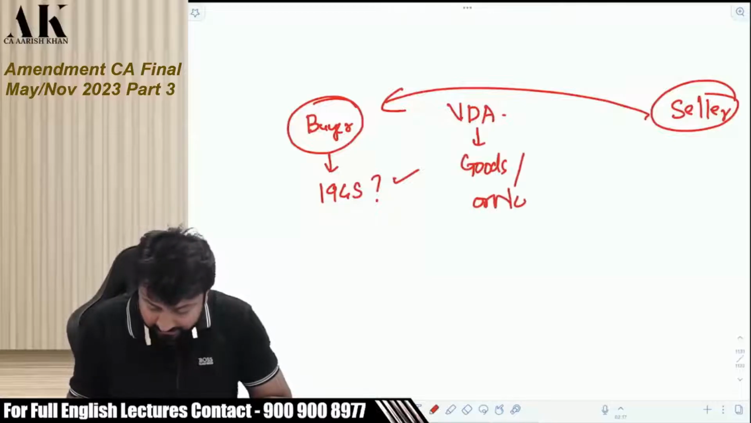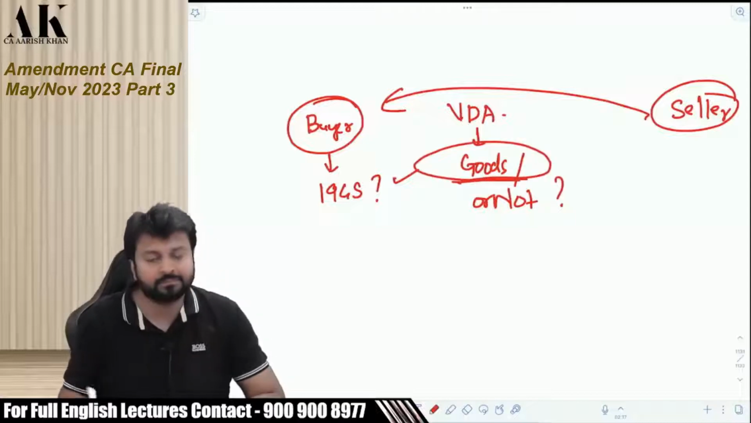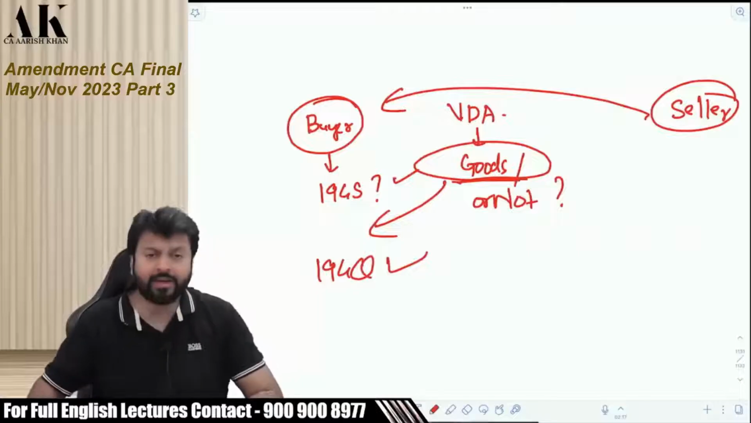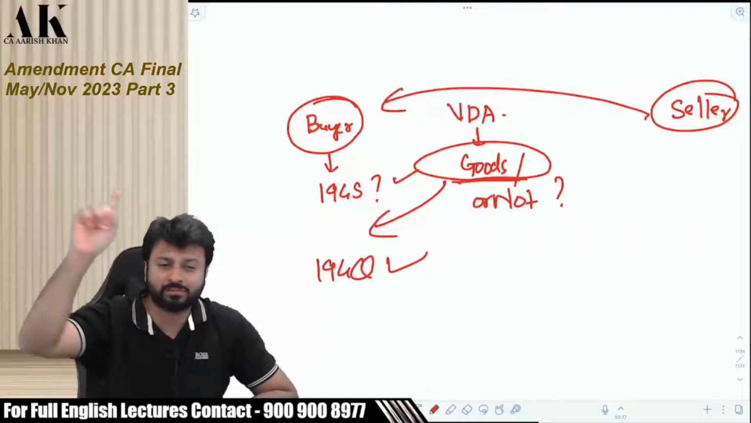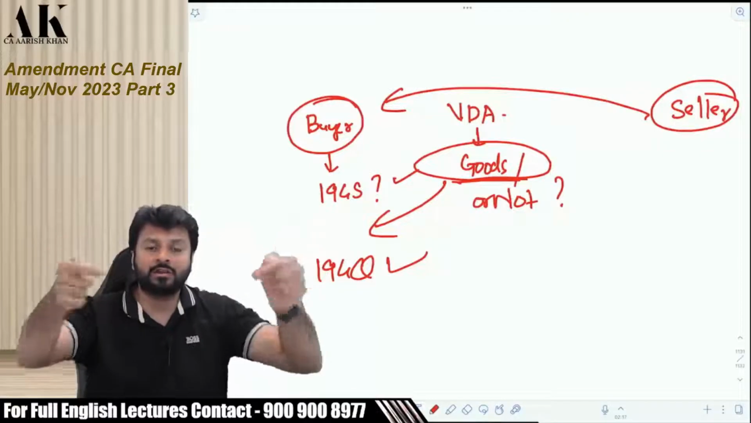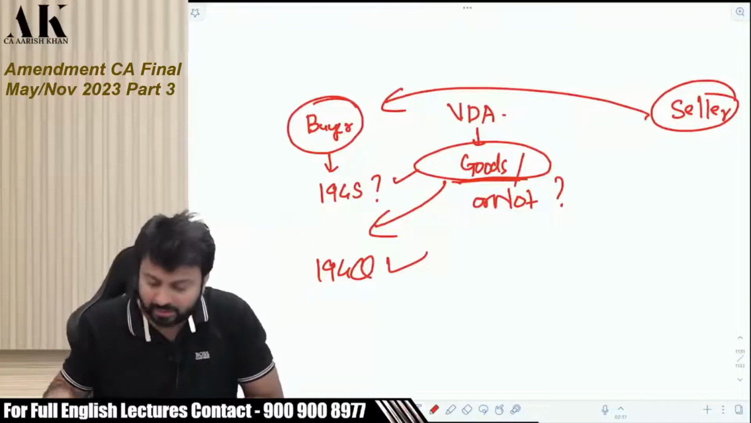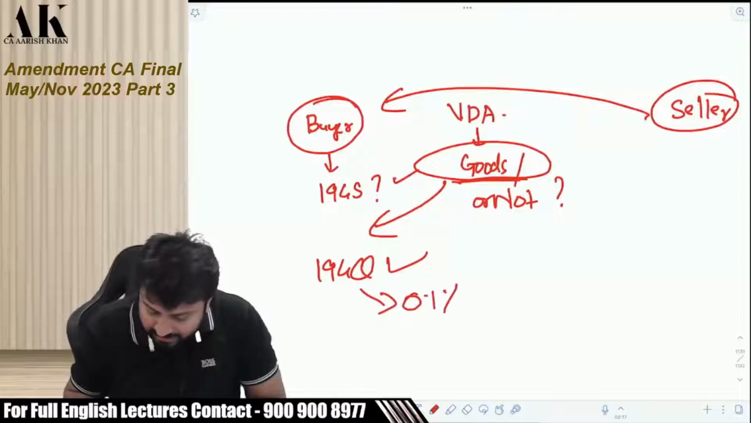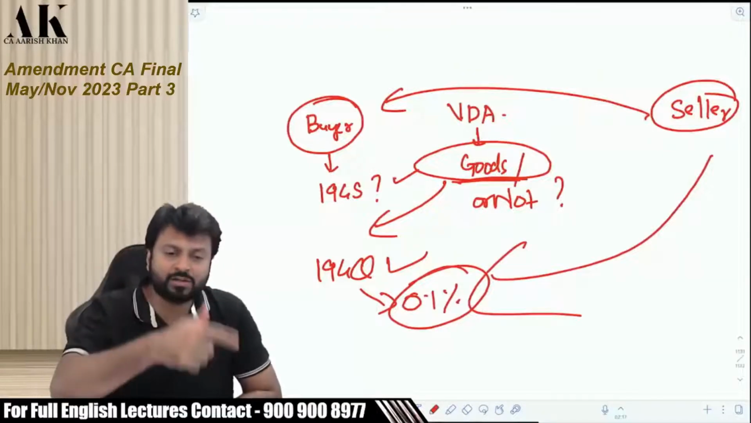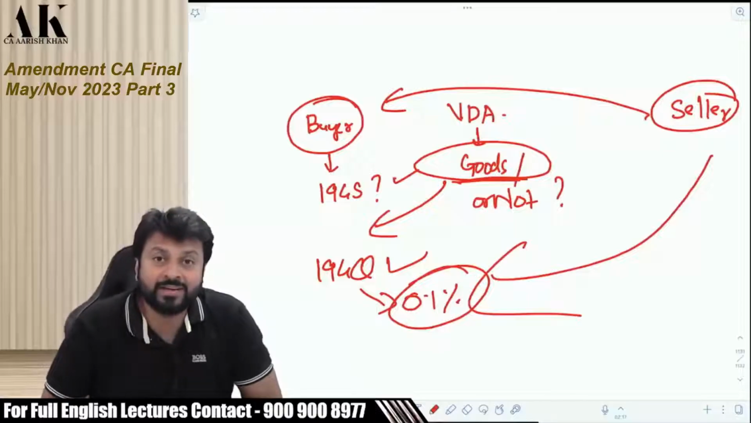Goods or not? If VDA is a good, then the provision of 194Q can also get attracted. Do you remember, if your last year turnover is more than 10 crore and if you purchase more than 50 lakhs of goods, then you are liable to deduct TDS at the rate of 0.1% in excess of 50 lakhs when you buy some goods from someone. So the question over here is VDA goods or not?